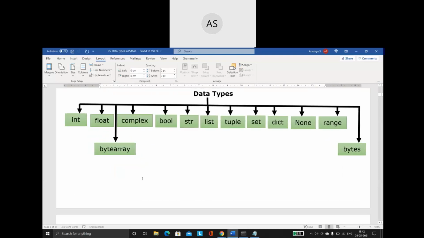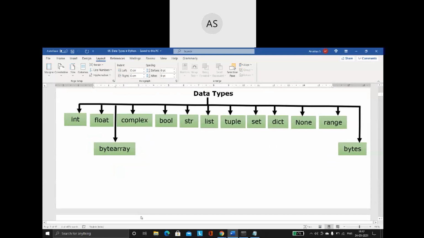I guess you guys can see here. These are the basic inbuilt data types that are available with Python. These are the data types that we are going to be discussing one by one, in detail. We are going to classify them into different categories.